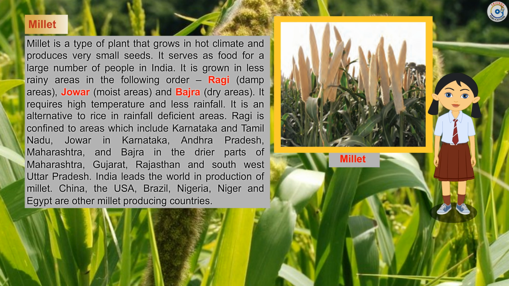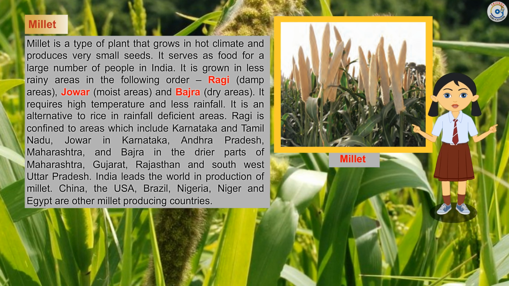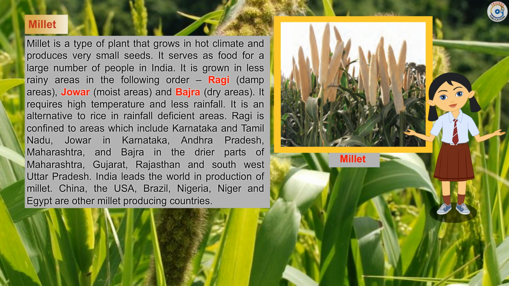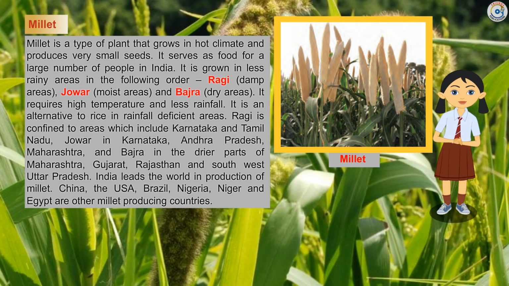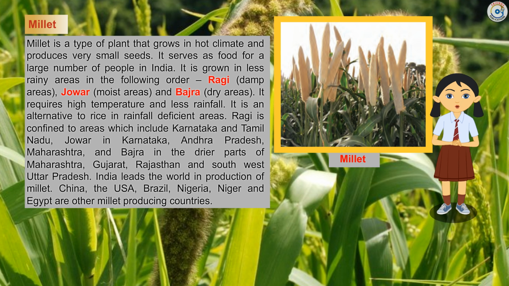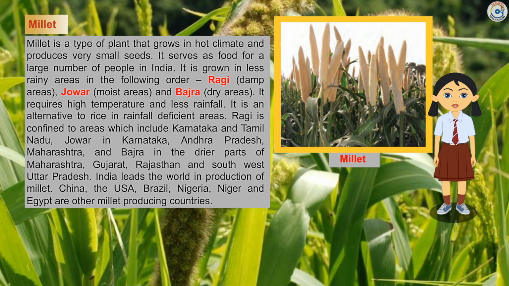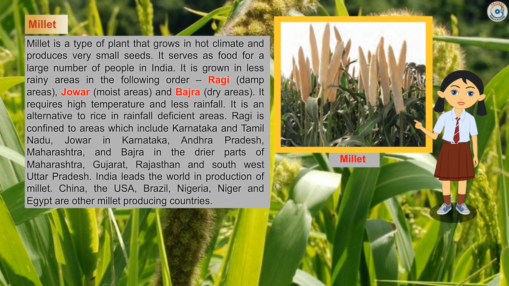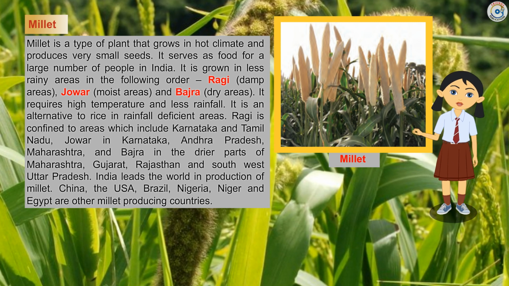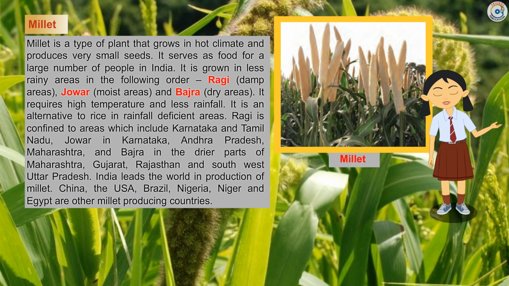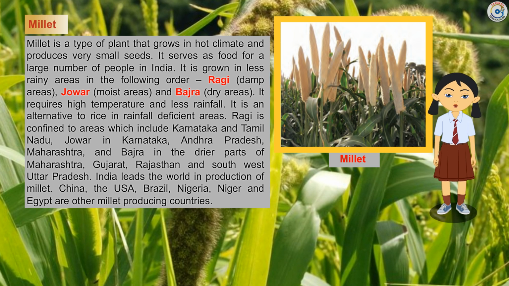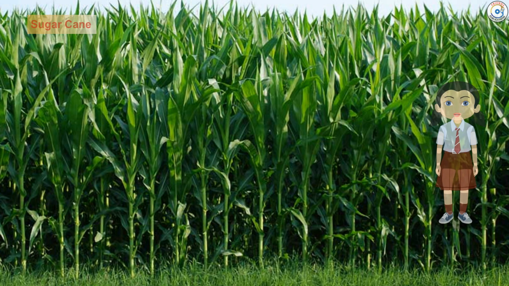Ragi is confined to areas which include Karnataka and Tamil Nadu, jowar in Karnataka, Andhra Pradesh, Maharashtra, and bajra in the drier parts of Maharashtra, Gujarat, Rajasthan, and southwest Uttar Pradesh. India leads the world in production of millet. China, USA, Brazil, Nigeria, Niger, and Egypt are other millet-producing countries.